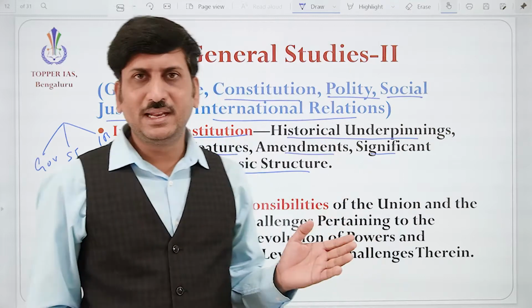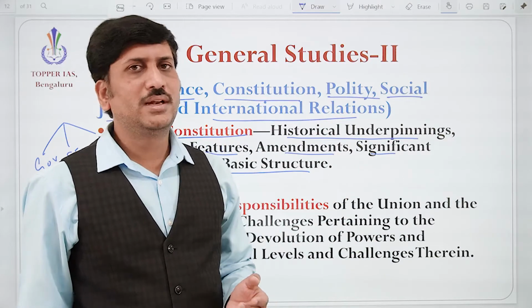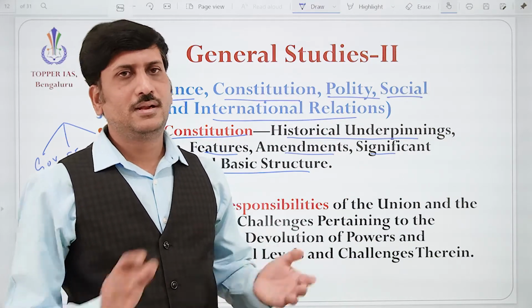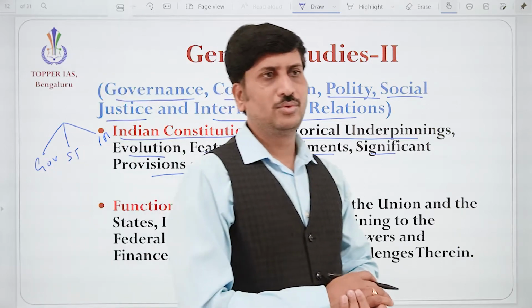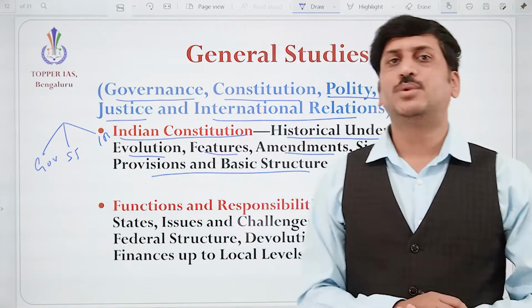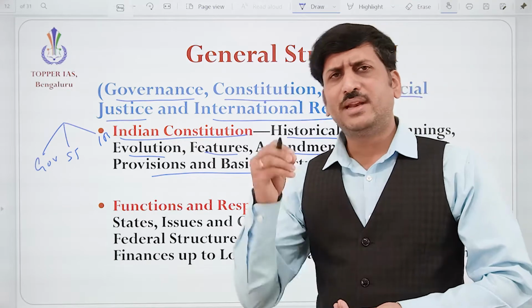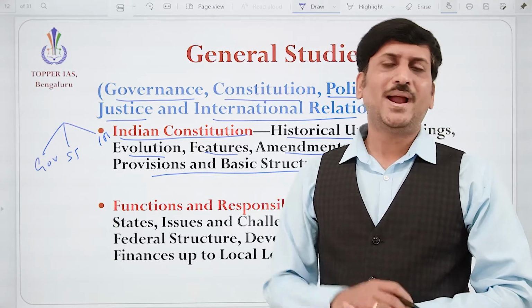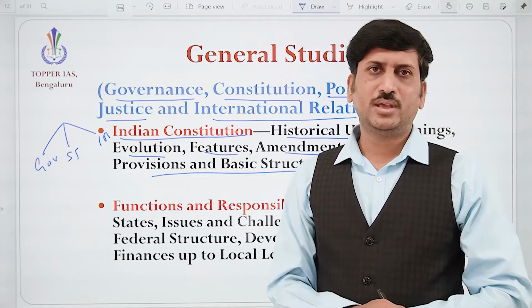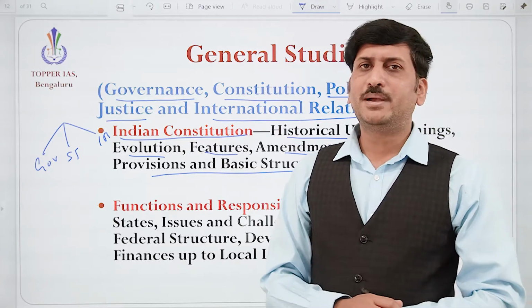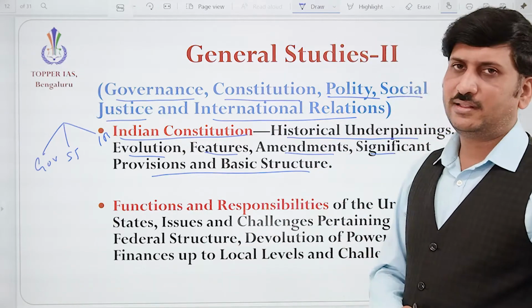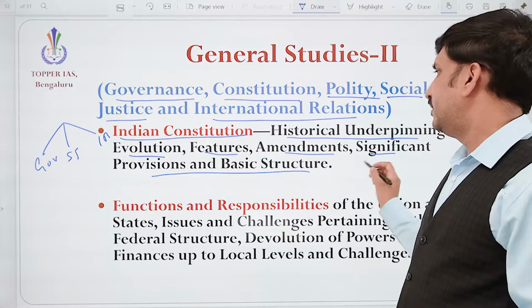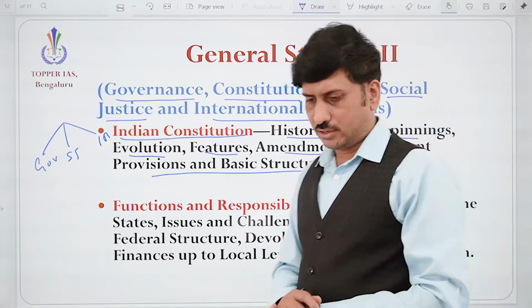So here the amendments are very important. From the beginning, more than 100 amendments have taken place till now. We need to understand the important ones, since some have a very important impact on our daily life. Those important amendments will be studied in this. Then come the significant provisions and the basic structure.